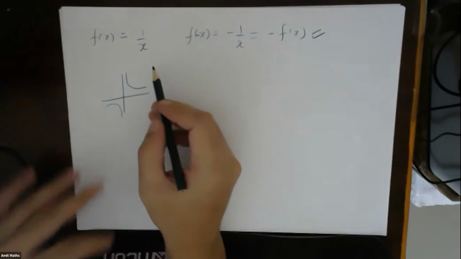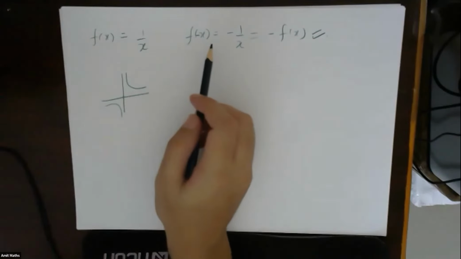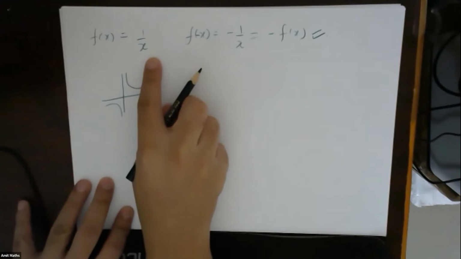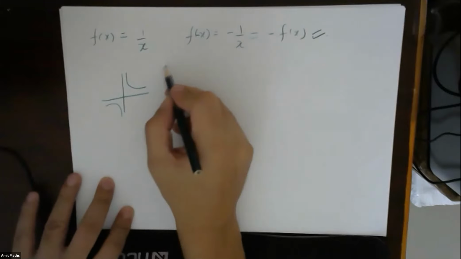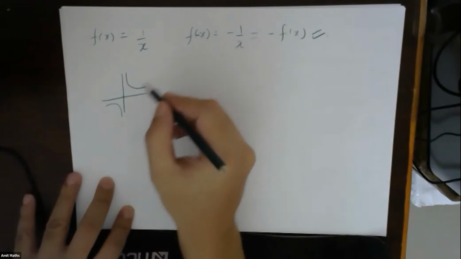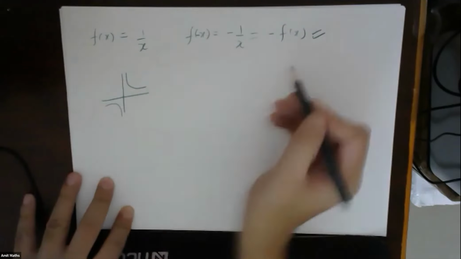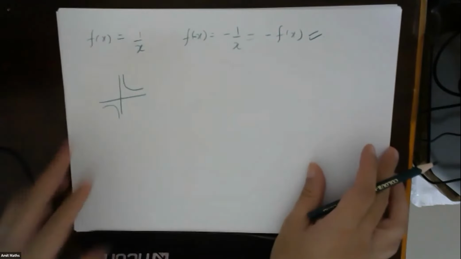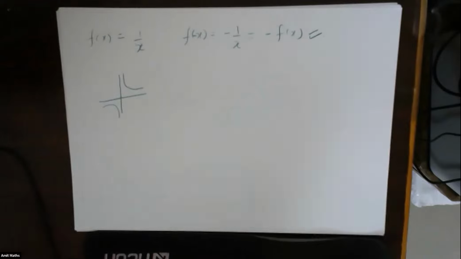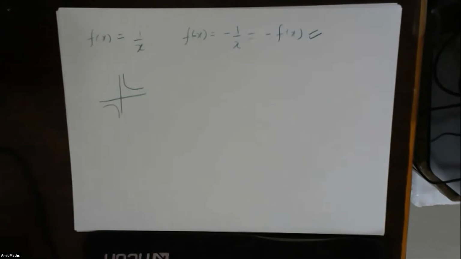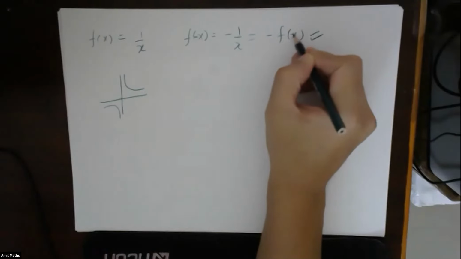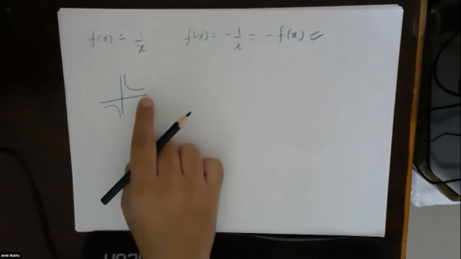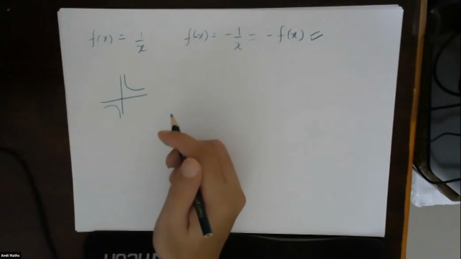Okay, so basically the correct statement would be that for an odd function, if 0 is in the domain, then it will always pass through origin. Otherwise, in a broader aspect, the correct statement would be that if the function is odd, it will always be symmetric about origin. So no matter what the function is, it will always be symmetric about origin. If 0 is in the domain of that function, then it will always pass through origin. Understood? So the bigger set is that the function will always be symmetric about origin. But if origin is in the domain, then it will pass through origin.